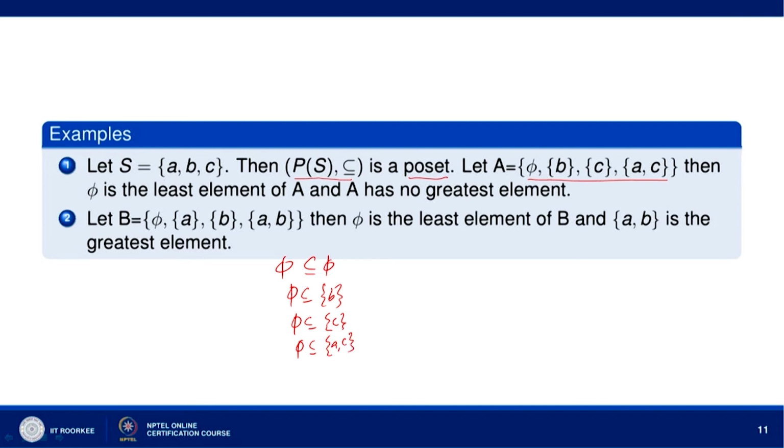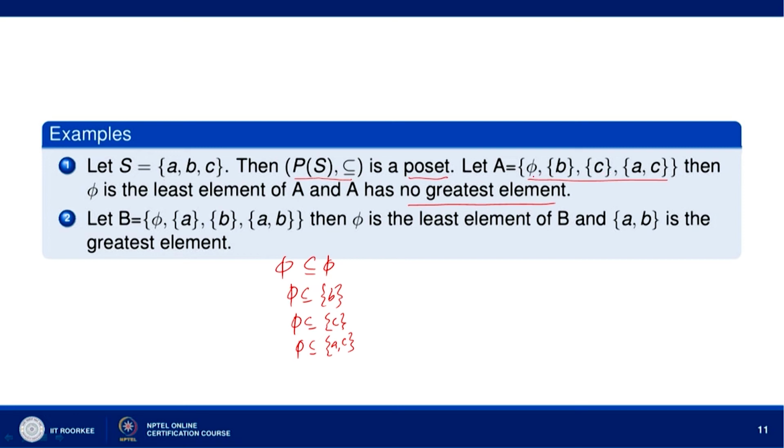So, phi is contained in every set in the set A. So, phi is the least element by the definition of the least element, and it has no greatest element. Why? Because there is no element in A which includes every other element of A.